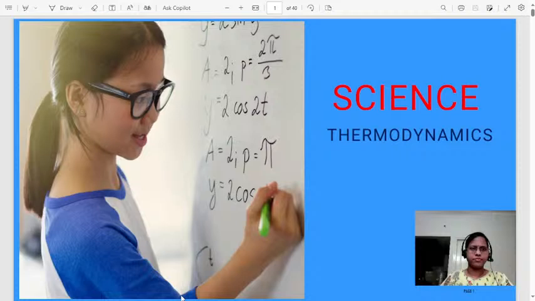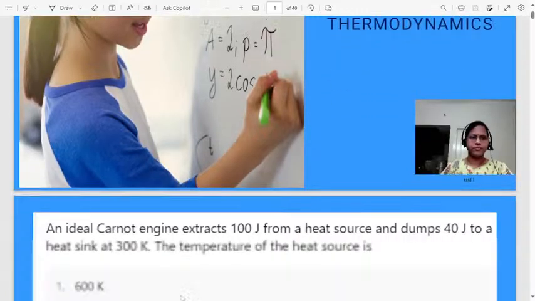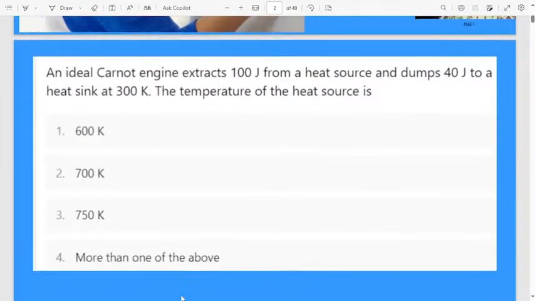Let us discuss thermodynamics MCQs in this class. In the last class, I uploaded the theory part of thermodynamics: Carnot engine, heat engine, then the laws of thermodynamics. I told you that on Sunday I will discuss based on the topic.